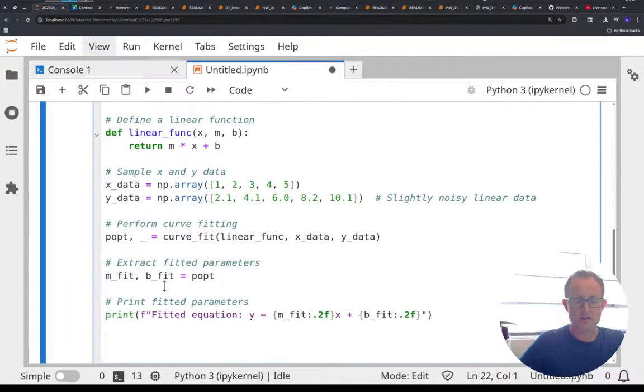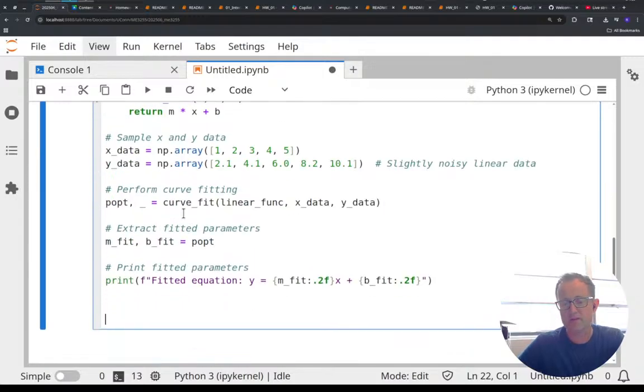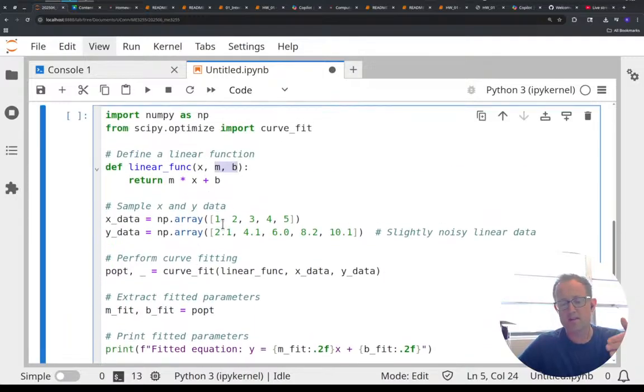So here was another example where this person was creating a linear function and trying to find the best fit curve. This is a really common thing, especially as engineers, that we have to do, and especially for linear functions. But I wanted to show one other way of doing this. Every time you do a curve fit like this, always plot your data and plot the curve fit, because otherwise there's no other way to tell: is it a good fit? That's the best way to figure it out.